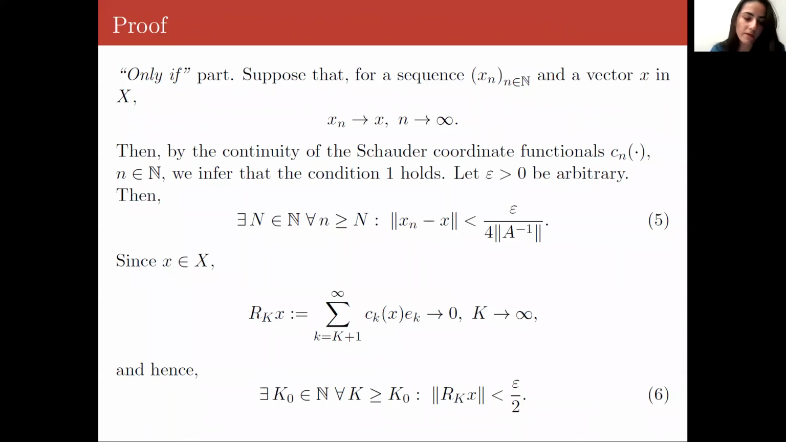So moving on to the proof of this, for the only if part of the proof, we suppose that for a sequence and vector in this space, the sequence converges to that vector. Then by the continuity of the Schauder coordinate functionals, we see that condition 1 of the theorem holds. And then for any arbitrary epsilon greater than 0, the following distance between the sequence term and the vector eventually becomes smaller than the right-hand part shown here, which involves the norm of the inverse operator that we obtained from the inverse mapping theorem. And then since the vector is in the space and X is the space with a Schauder basis, the remainder will approach 0 and it can be made eventually smaller than the right-hand side.